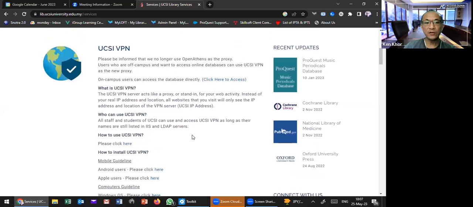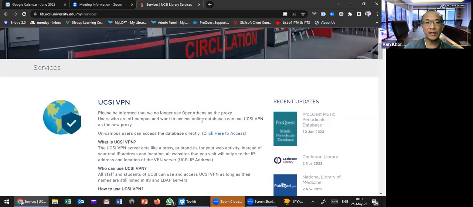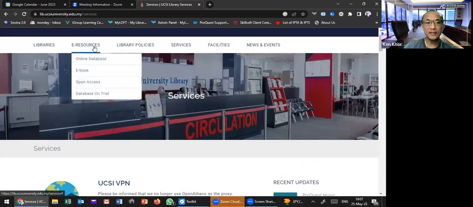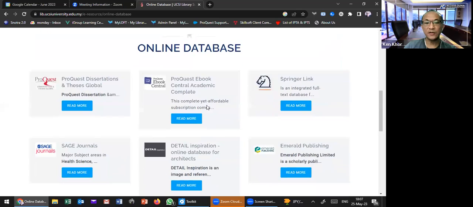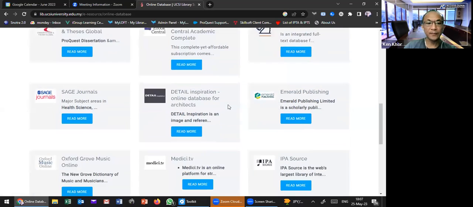Once you have it, you can go back to the e-resources tab, find the resources that you want, and click the link directly. Assuming you already have the login, you can go to Sage Journal and click the name.